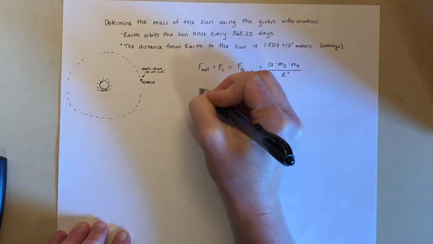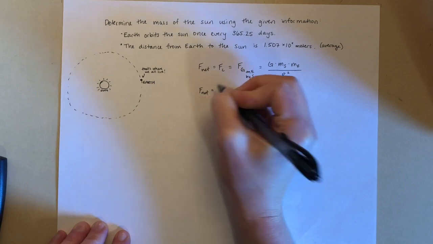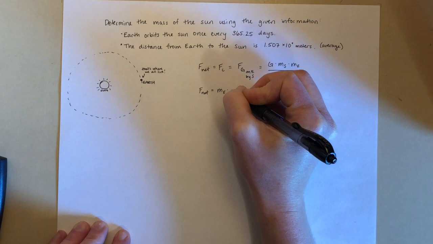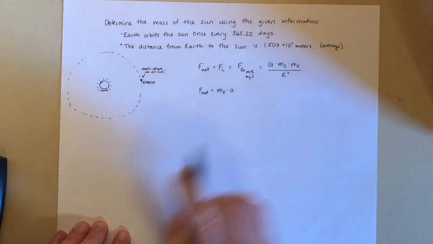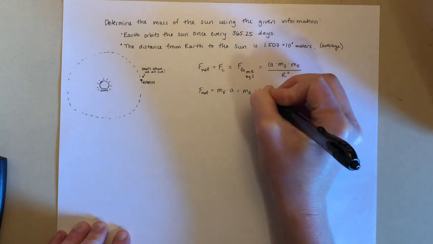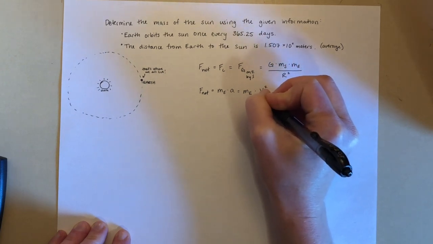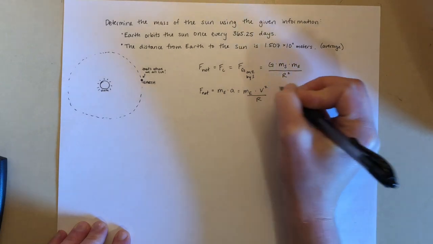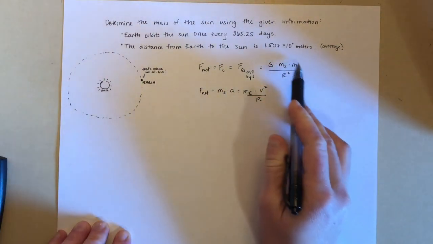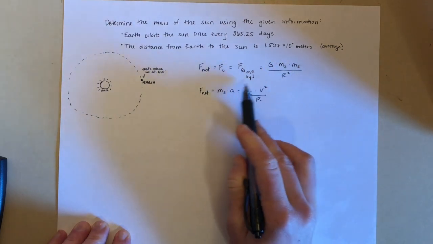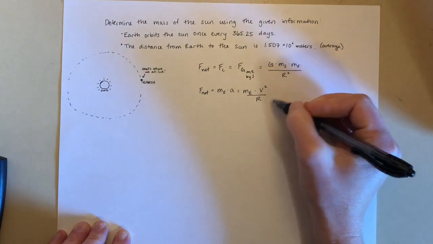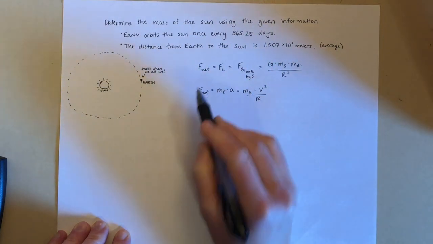Then we know that net force causes the Earth to accelerate, to have this change in its velocity, and that acceleration is also given as its speed squared divided by the radius at which it's rotating. So here's our centripetal force, and here is the result that it causes, the acceleration. So these can be set equal to each other because they both represent the net force.